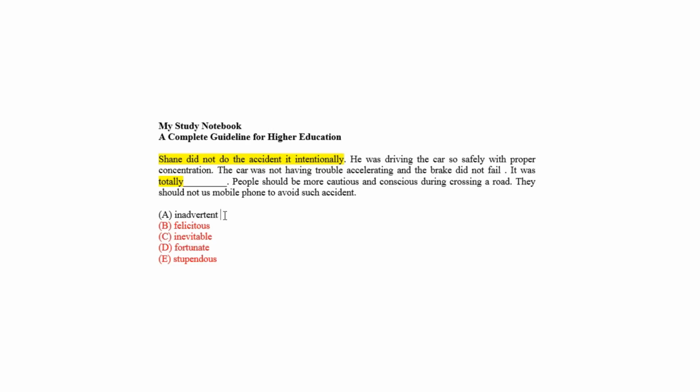Inadvertent, given as choice A, means unintentional, so choice A meets the prediction to make sense with respect to the passage and Shane's condition. So we can say that the correct answer is choice A.